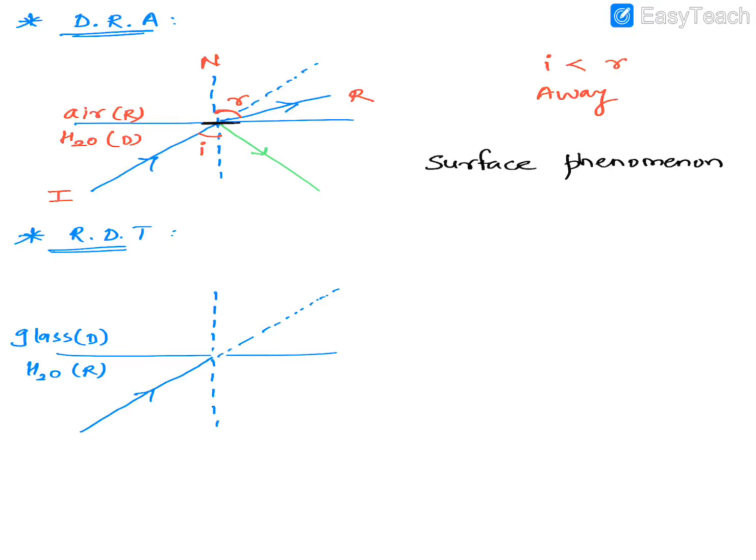Okay, how will it go? It will go towards the normal. So your ray will go like this. So now you look at these angles now that it forms. So first of all, what is this called as? Incident ray. This is called as what? Refracted ray. This is called as what? Angle of incidence. And this is called as what? Angle of refraction. Okay, so this time first thing, if you notice, your angle of incidence is greater than angle of refraction. How is the light ray going? Towards the normal. It's going towards the normal. Again, obviously it's what? It's a surface phenomenon. So RDT, rarer to denser, it will go how? Towards the normal, remember.